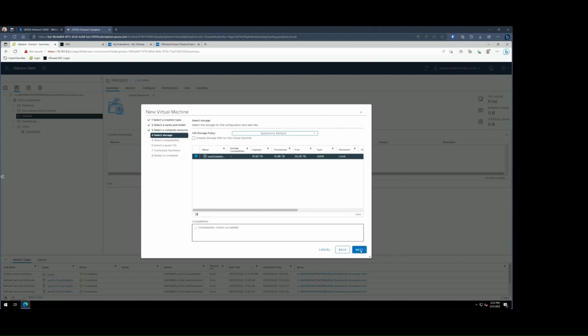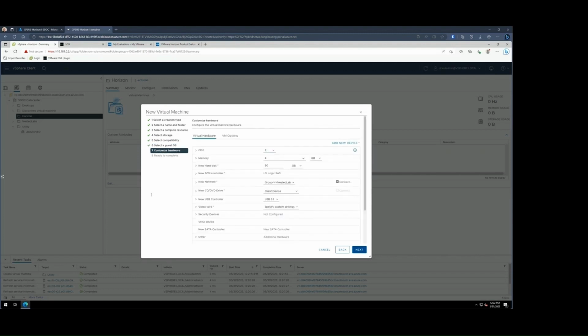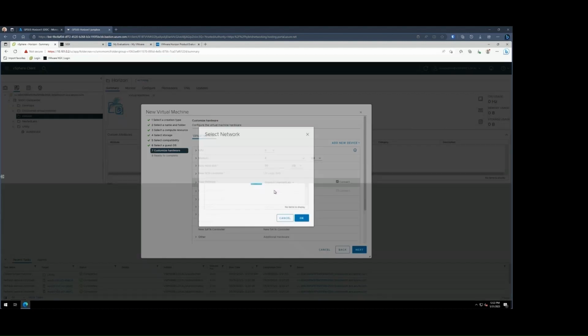Accept the default compute resources. Select the vSAN data store. Go ahead and accept the default compatibility. And then for the Windows OS, we need to make sure it's 2019.